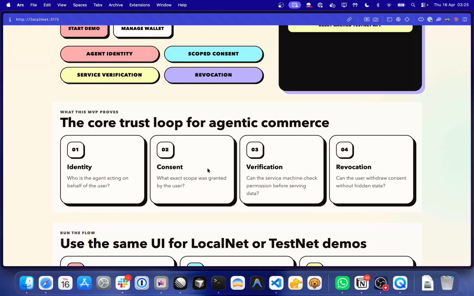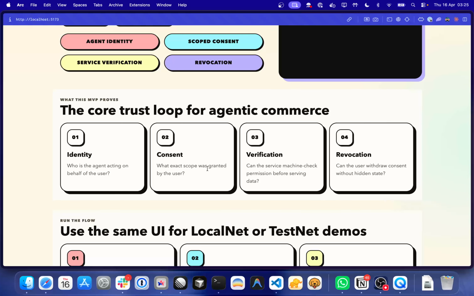Let's say they are doing an e-commerce transaction or micropayment, then it must be capped at 10 ALGO per day. Then an X402 validator wrapper that validates every payment request against the agent consent record and its spending cap. And also a payment audit trail emitted as ARC-28 events, so users can reconcile every micro-ALGO an agent spent on their behalf.